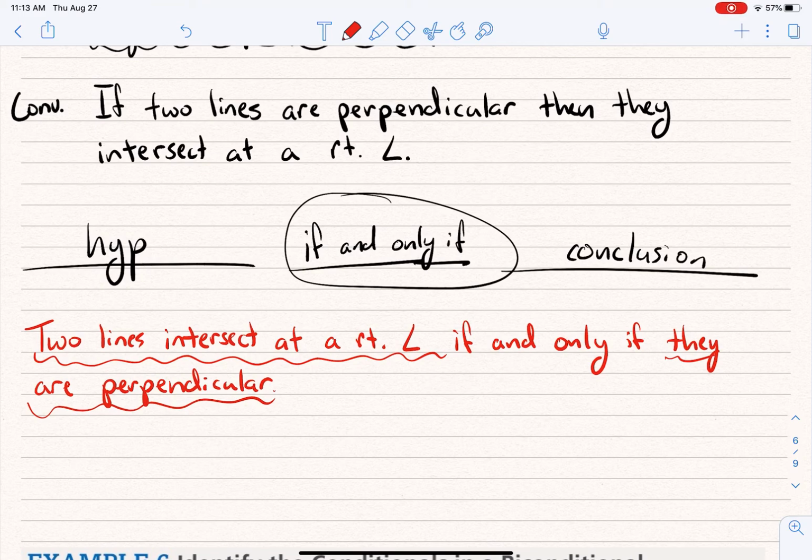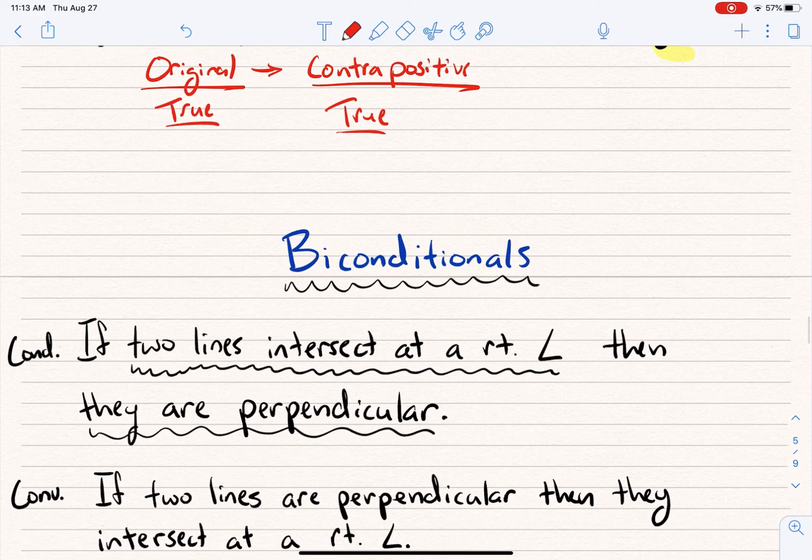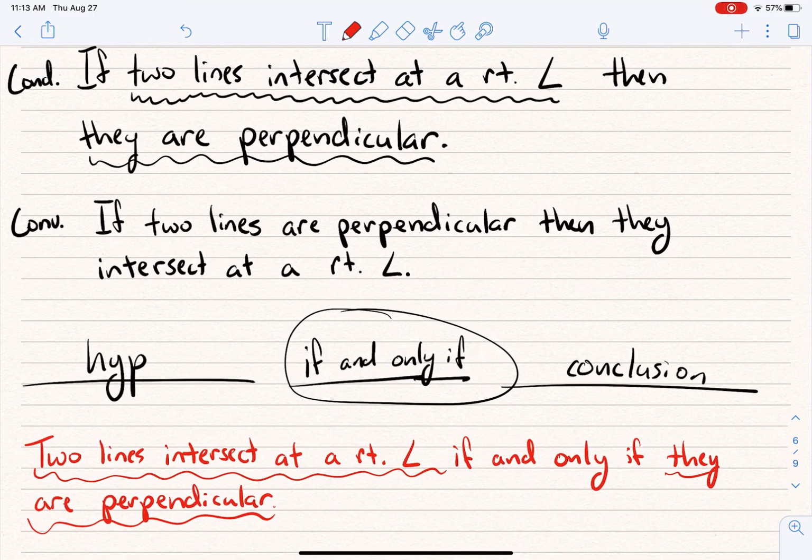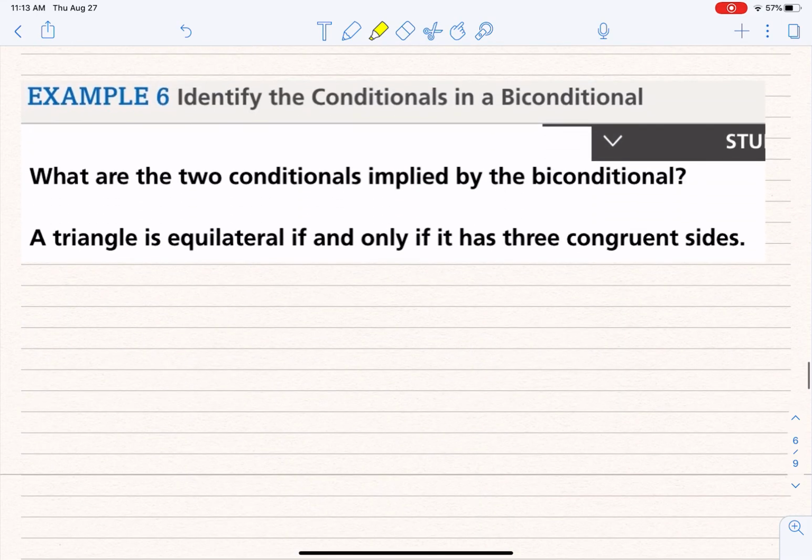All right, so that's a biconditional. A biconditional is when you have both a true conditional and its converse. You can combine them with the phrase if and only if in the middle, and you can write hypothesis, if and only if, conclusion, and then you get what's called a biconditional. Now, likewise, if you have a biconditional, you can tear it apart into the two statements that created it. This one says a triangle is equilateral if and only if it has 3 congruent sides. So think about that. There were actually two conditionals that created this.